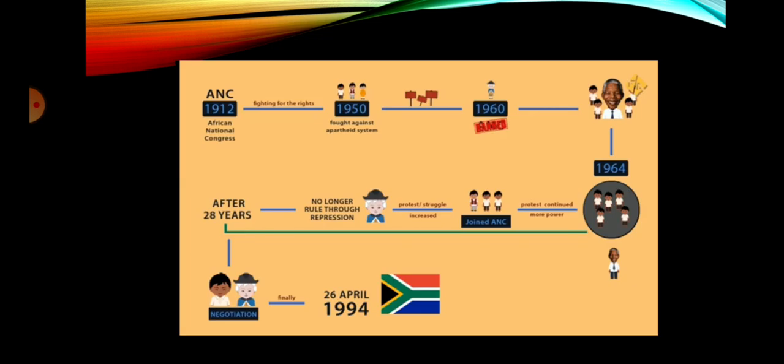We can give a quick recapitulation of the events that have happened since 1912. In 1912, the ANC was formed. In 1950, the blacks, coloureds and Indians fought for their rights and against the apartheid system. In 1960, the white South African government banned the ANC, but Nelson Mandela and a few other leaders continued to protest. As a result, in 1964, the government killed thousands of blacks and coloured people. While Nelson Mandela and 7 other leaders were sent to prison, the protest continued with more power. Workers' unions, sensitive whites and communist parties also joined the ANC.